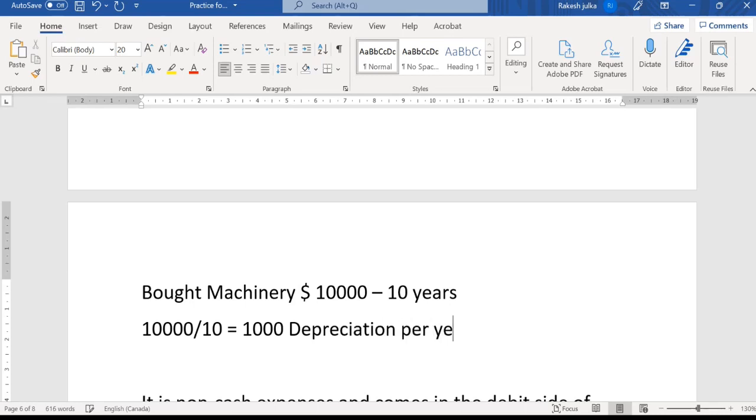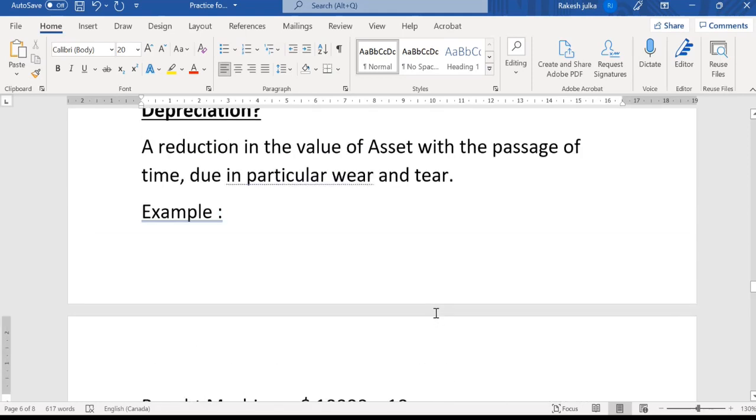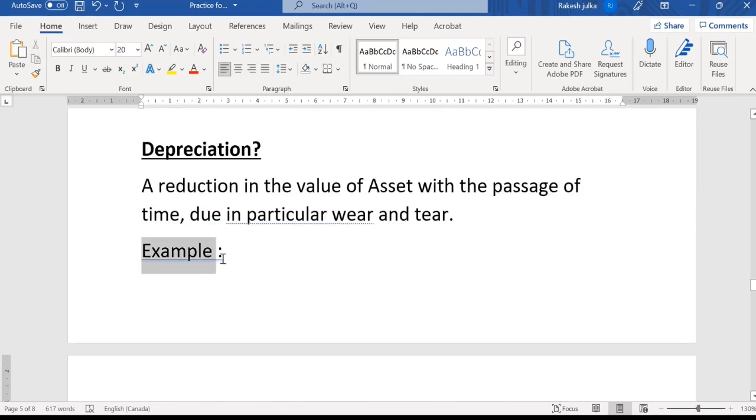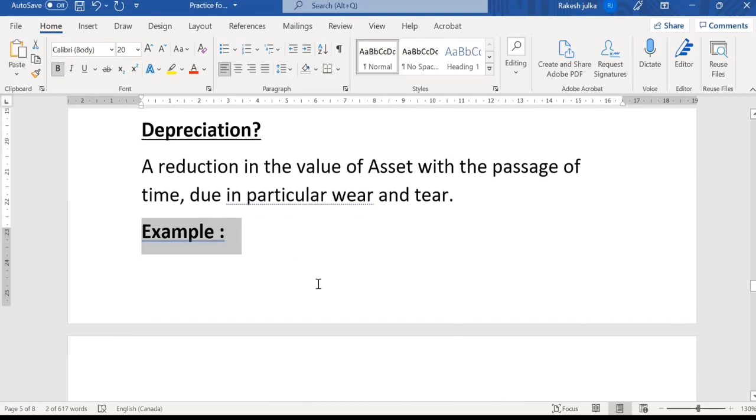per year. So every year we will charge depreciation, and this depreciation will be considered as an expenditure of the company, and we will put this expenditure on the expenditure side of the profit and loss account. Right. So this is one example of depreciation.